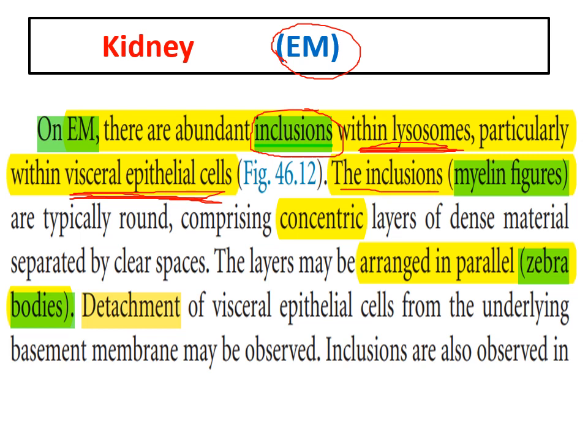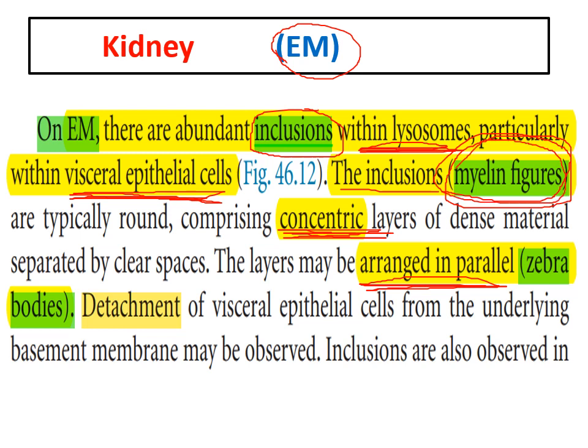These inclusions can be accumulated in a concentric pattern, concentric layers, or arranged in parallel. If these inclusions are arranged in concentric layers, they are called myelin figures. Don't forget that, myelin figures.